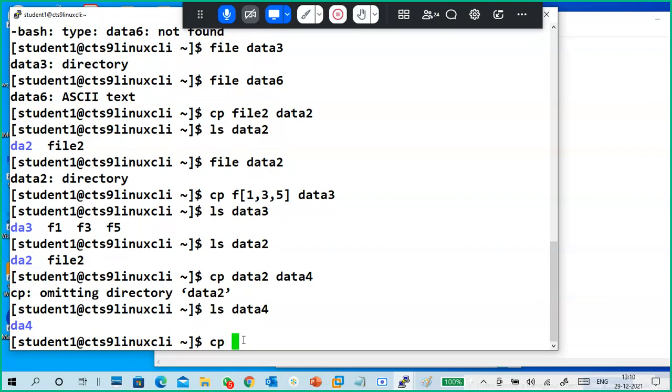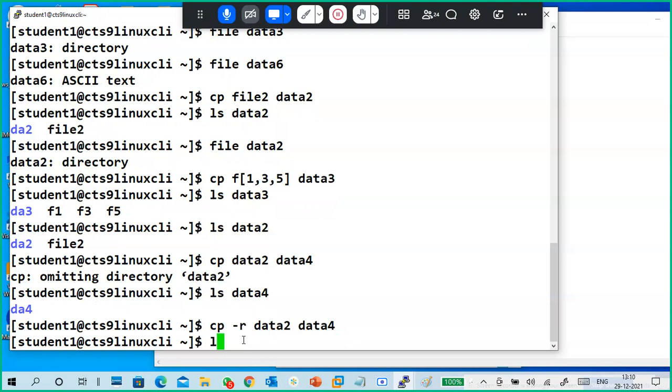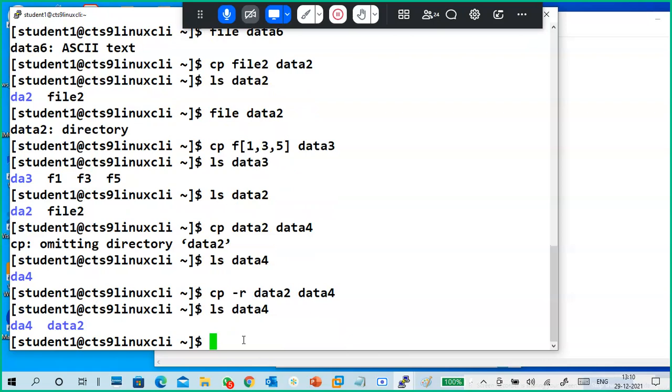So you put cp space hyphen r data2 data4, and that is not throwing an error. We'll go to data4 again and look at data2. It is entirely copied, not just the content. The entire data2 is copied by using hyphen r, recursive. Remember, r is either reverse or recursive.